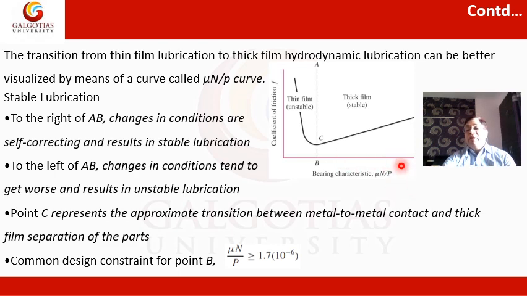This is the optimum minimum value required for successful working of the journal bearing. So μN upon p must be greater than 1.7 × 10⁶. This is a critical point. If your value of the characteristic number is less than this, you are in a danger position, your bearing will fail, your bearing may seize because of the heat generation.